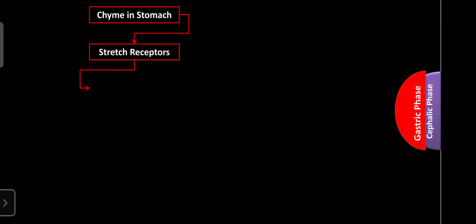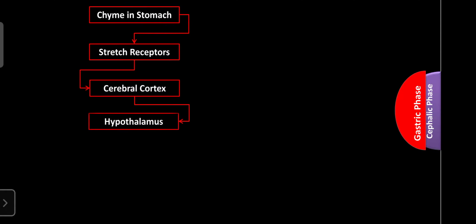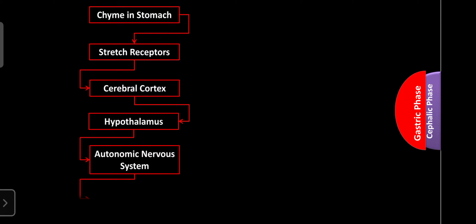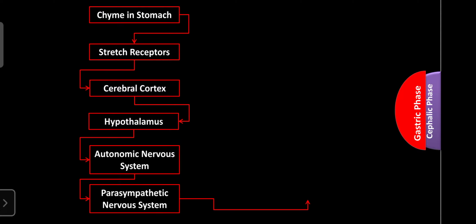Due to the extension or expansion of the stomach, the stretch receptor automatically gives the signal to the brain or gastric glands. That signal reaches the cerebral cortex. Then the cerebral cortex sends information to the hypothalamus. The hypothalamus sends information to the autonomic nervous system, which activates the parasympathetic nervous system.